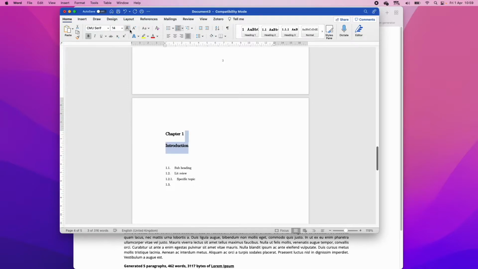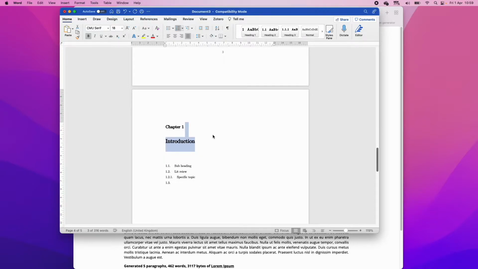I'm actually going to make this a touch bigger because I like it a little bigger, because it is the start of a chapter. Let's go for 16. I think that's a good size. And you can play around with this or download the one that I'm using in my current thesis. But once you've done that, you're going to update heading 1. And so now every time that you want to start a new chapter, you can just click heading 1.